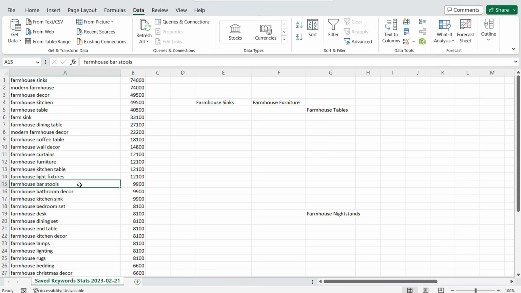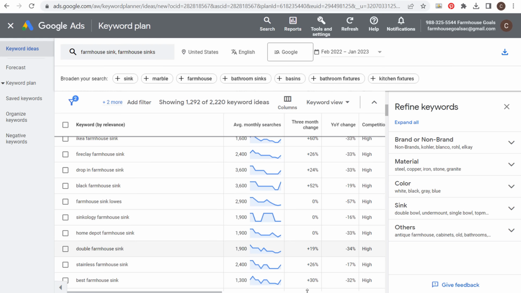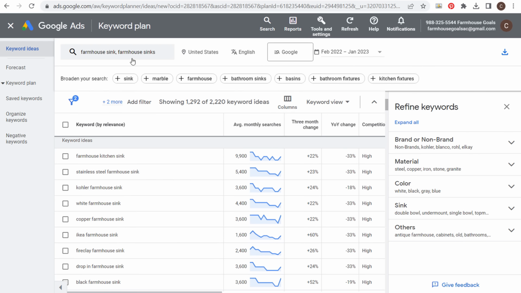Same thing over here with bar stools. So kitchen table would go underneath table, but I don't go through each individual keyword here. I just come back over to the keyword planner and use the filter like I've showed you.